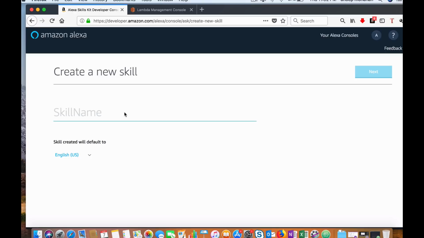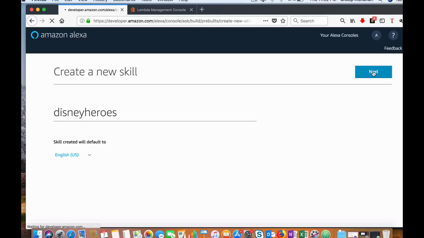give a skill name. Here we are going to create a skill which gives the names of Disney superheroes. So let's give the name as Disney heroes, and we set the language as English US.